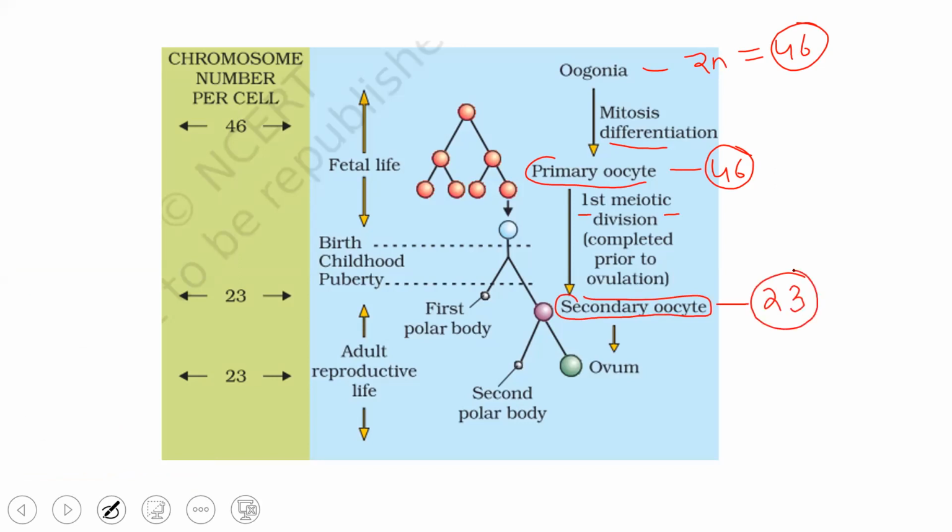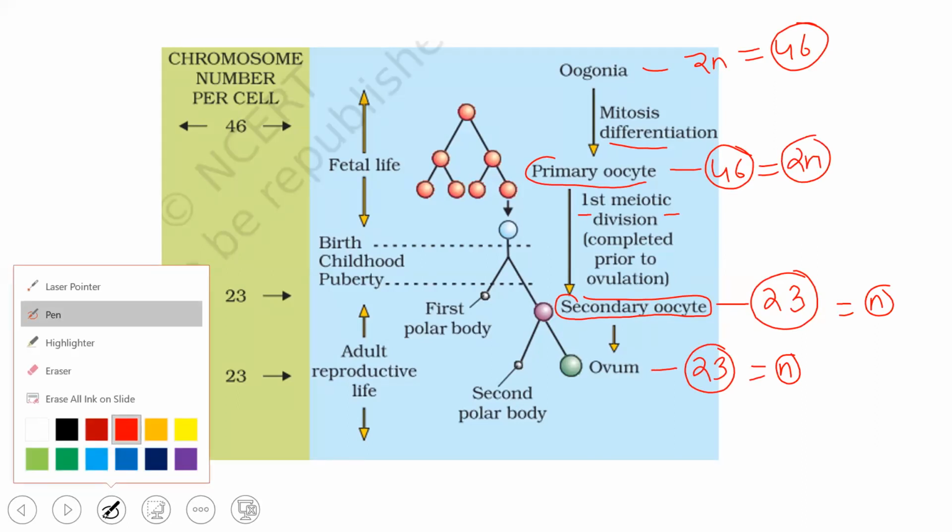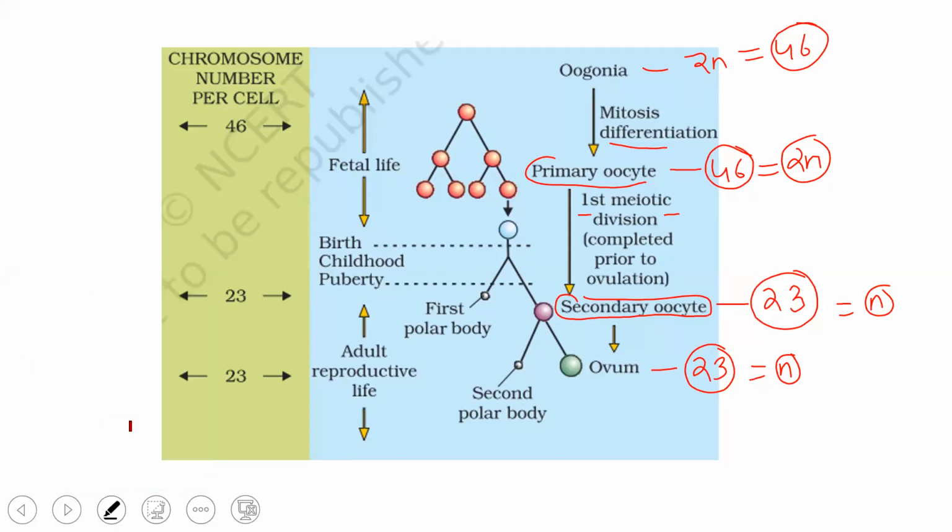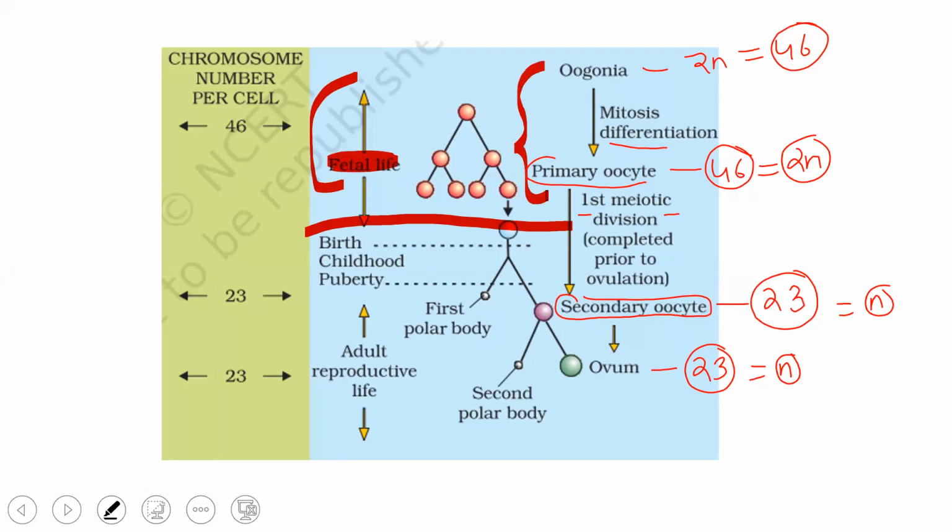And the ovum will also have 23 chromosomes. So these are all N, and these are all 2N. Till this stage it is considered to be in the fetal life. Till the primary oocyte, this is considered in the fetal life, as you can see.